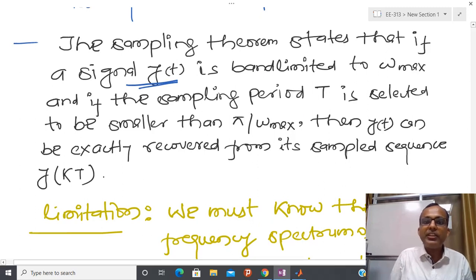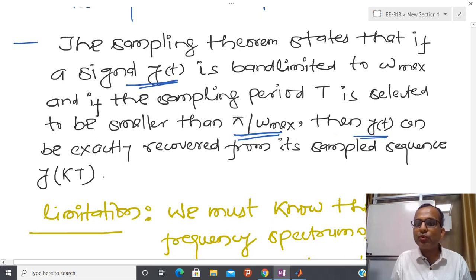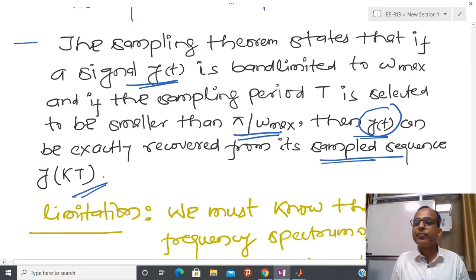So the sampling theorem suggests, and I am not going to prove this, that if you select T smaller than pi by omega max, and this is a topic of communication basically, then it is possible to show that if you just know some data at the sample instants, then you are exactly able to get y(t).